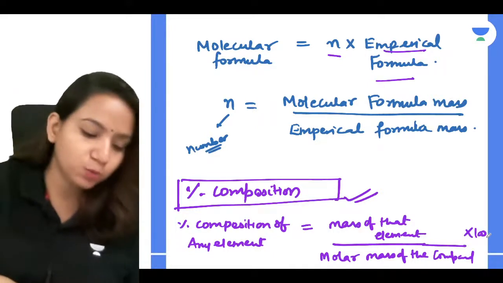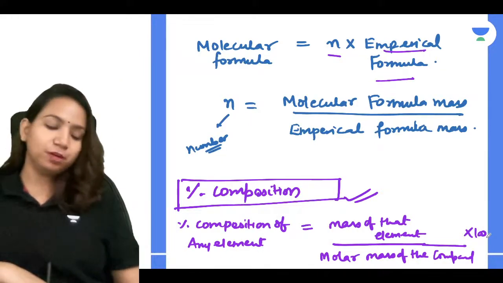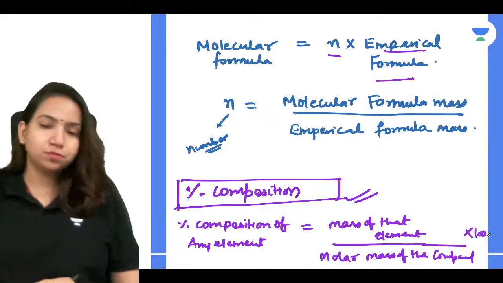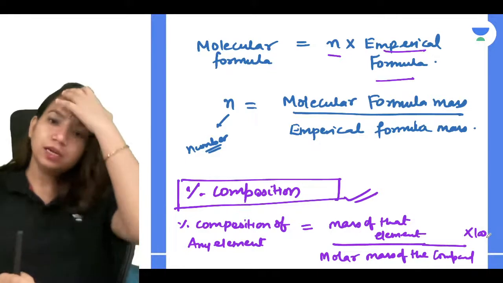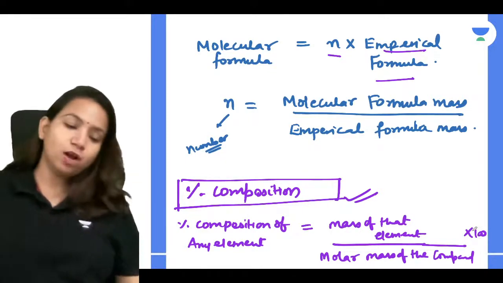If you do this, you will get the percentage composition of an element. So the percentage composition of any element is the mass of that element divided by the molar mass of the compound into 100.